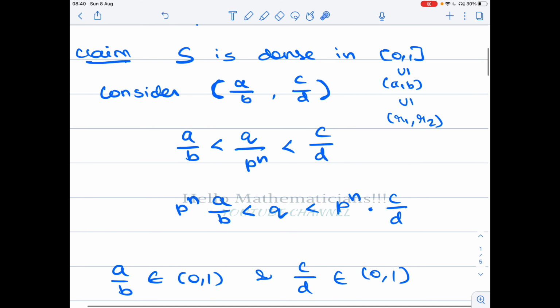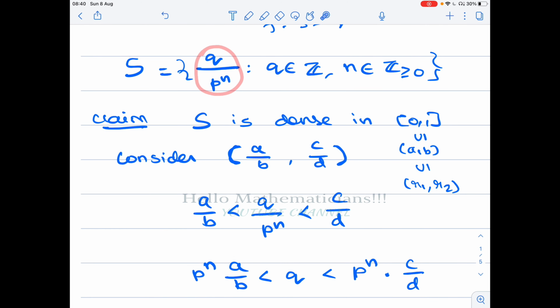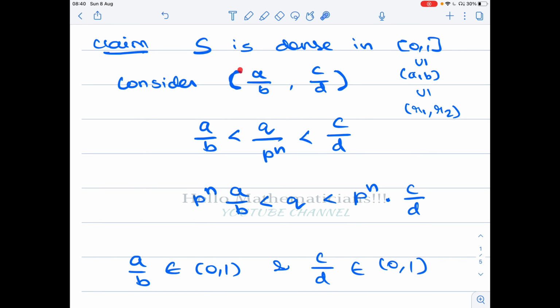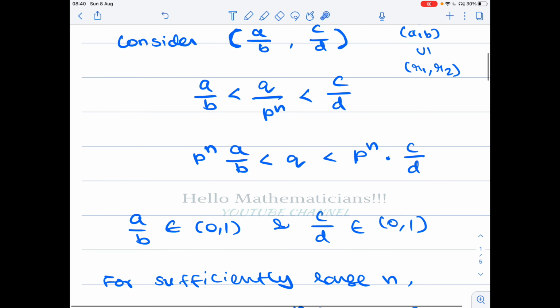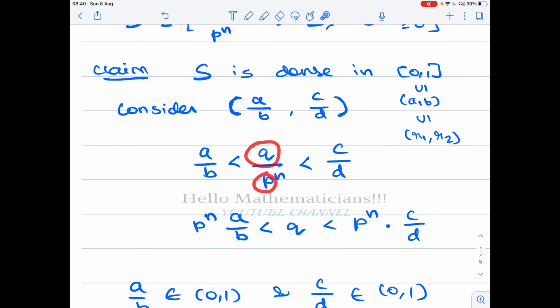So let's take these two rational points as a by b and c by d. We check when an element of the form Q by P power n belongs to this open interval. That means a by b is less than Q by P power n, which is less than c by d. Now we multiply throughout by P power n. So we get P power n times a by b is less than Q, which is less than P power n times c by d. We claim that for a suitable choice of n and Q, Q by P power n belongs to this open interval.